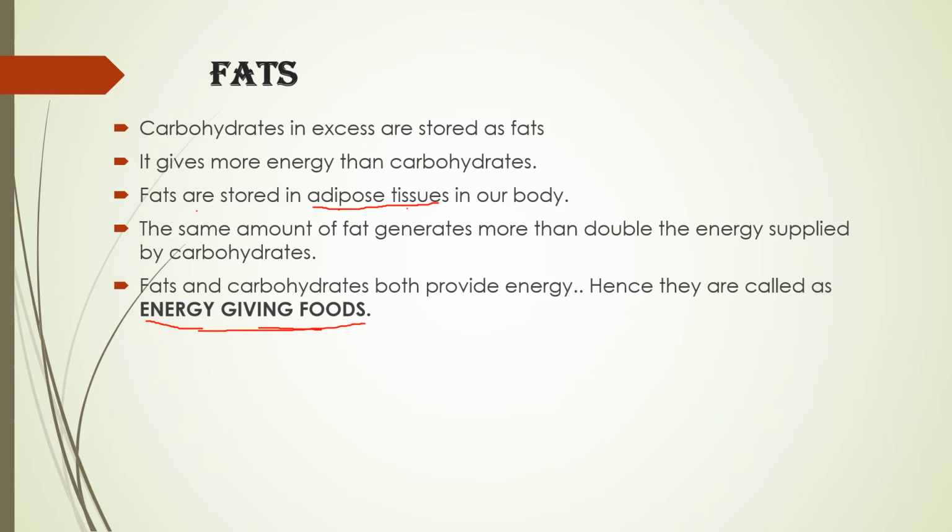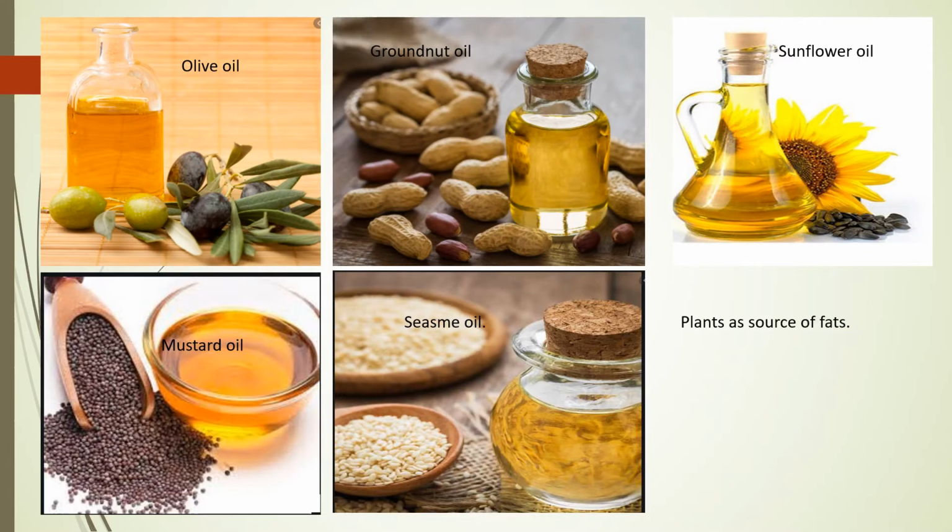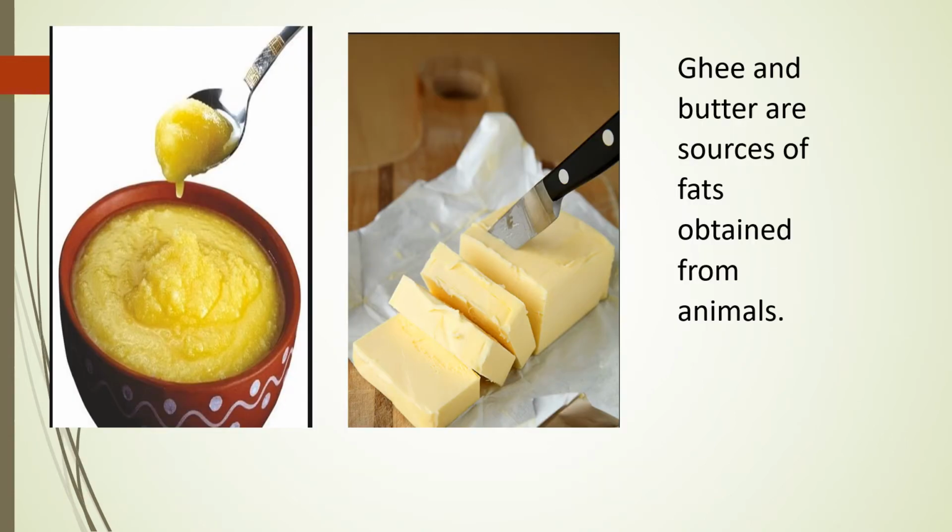Now we'll move on to proteins, the next one. But before moving on to proteins, we'll see the sources of fats. The sources of fat are olive oil, groundnut oil, sunflower oil, sesame oil and mustard oil. The source of fat in all these examples is plants. All these oils we get from plants: olive, groundnut, sunflower, mustard or sesame oil.